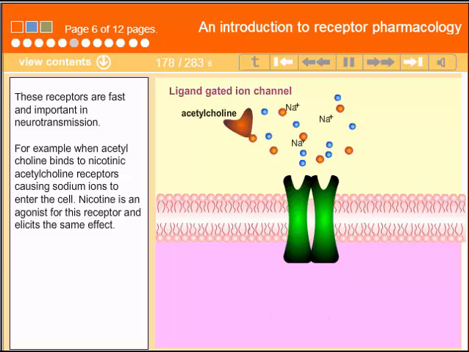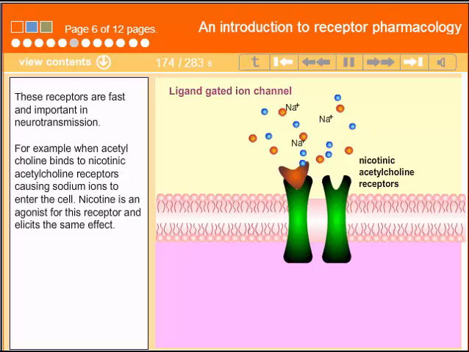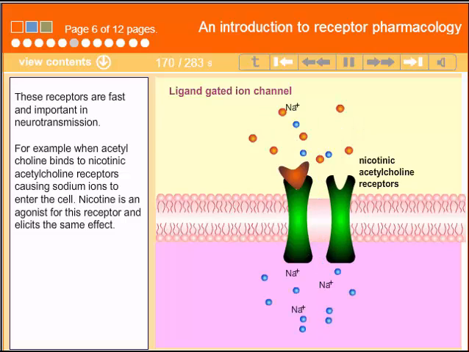For example, when acetylcholine binds to nicotinic acetylcholine receptors, sodium ions enter the cell. Nicotine is an agonist for this receptor and elicits the same effect.